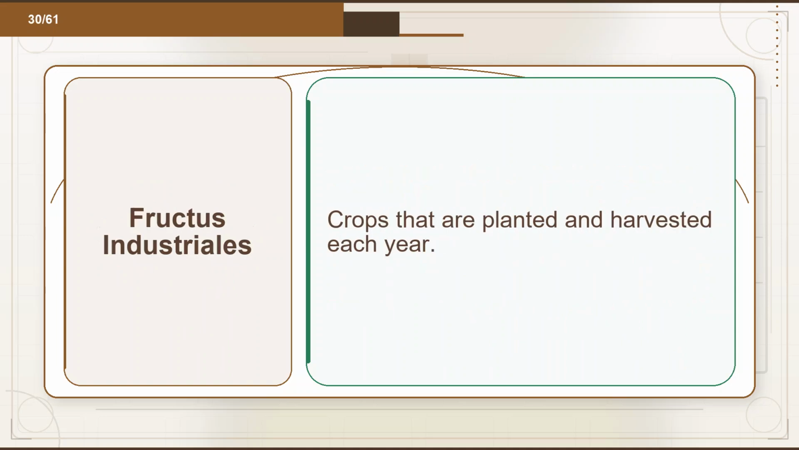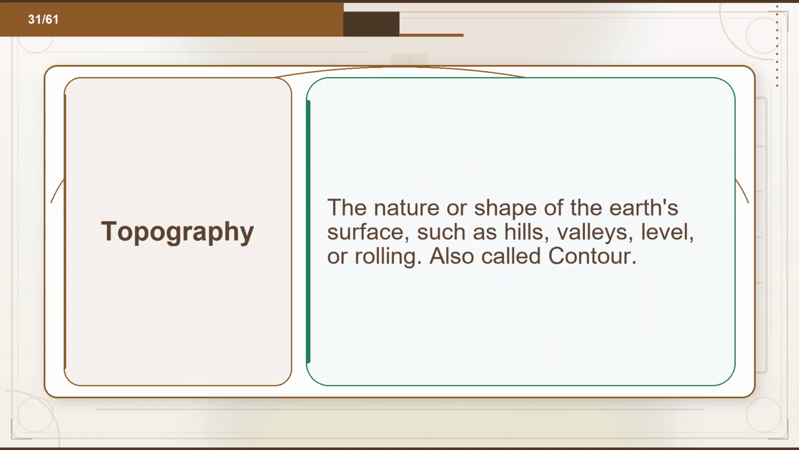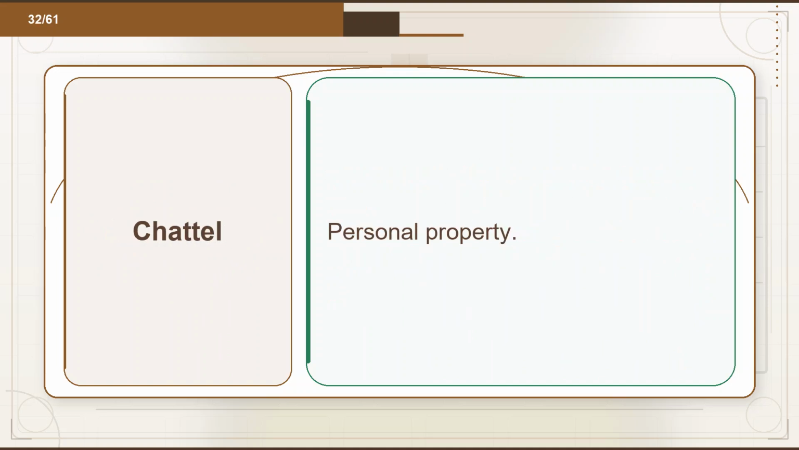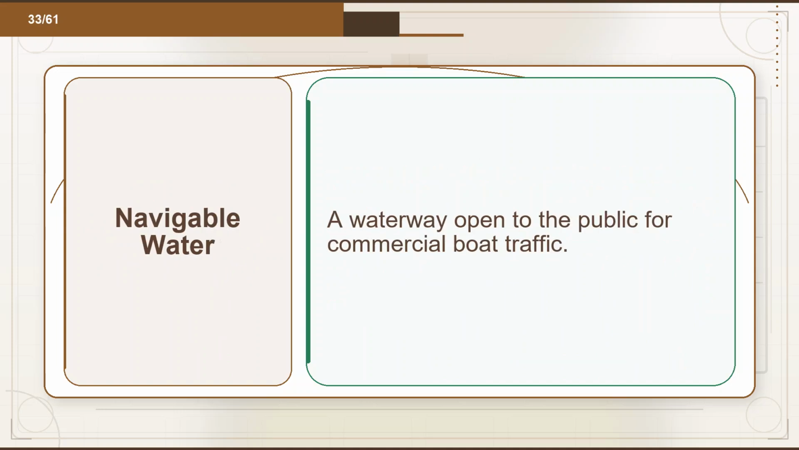Flashcard 30. Term: fructus industriales. Definition: crops that are planted and harvested each year. Flashcard 31. Term: topography. Definition: the nature or shape of the Earth's surface, such as hills, valleys, level, or rolling, also called contour. Flashcard 32. Term: chattel. Definition: personal property. Flashcard 33. Term: navigable water. Definition: a waterway open to the public for commercial boat traffic.